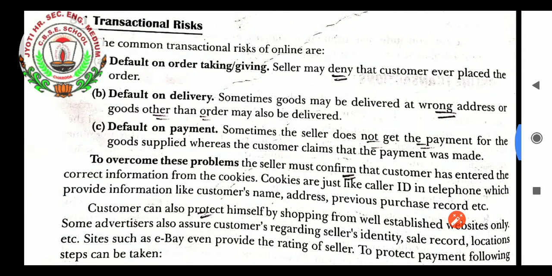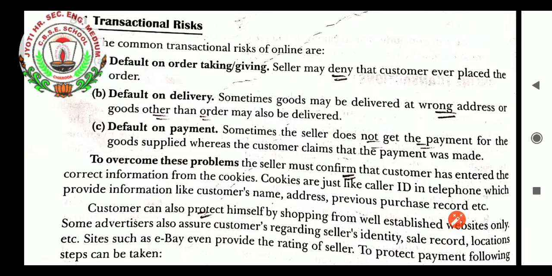To overcome this problem, the seller must confirm that the customer has entered the correct information from the cookies. Cookies are just like caller ID in a telephone, which provides information like the customer's name, address, previous purchase record, etc. I can give one more example of cookies, that is Truecaller.